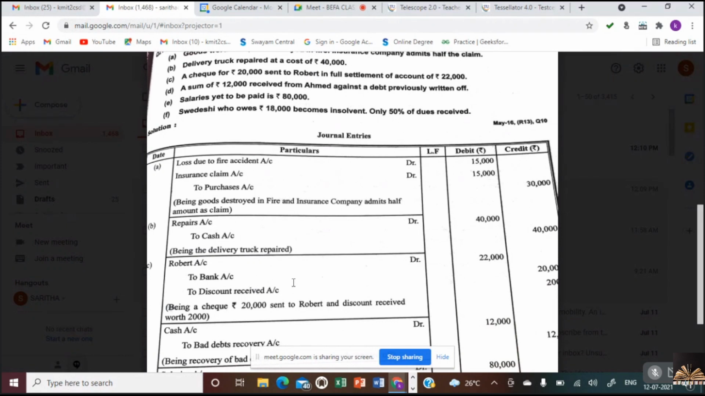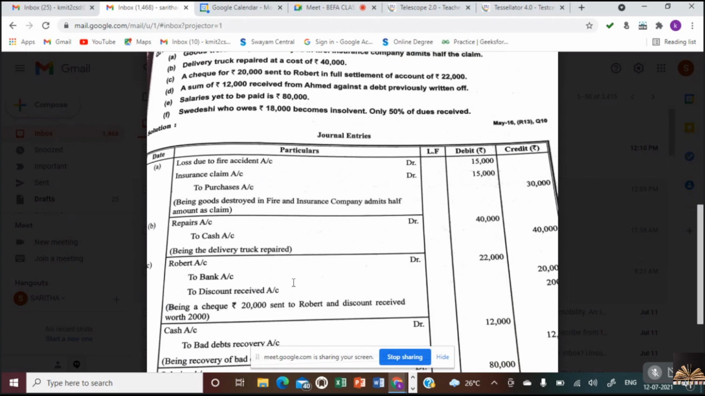But here what happened? In full settlement of 22,000, we have issued a 20,000 check. What are the remaining 2,000? He gave us a discount. So what would be the entry? The second important thing here is allowed discount of 2,000. So here, to bank 20,000, to discount 2,000. Being a check of 20,000 sent to Robert and received discount of 2,000. If you have any doubts here, you can ask, all of you.